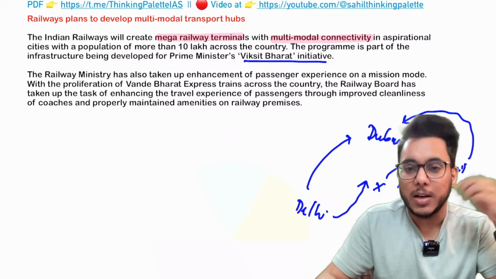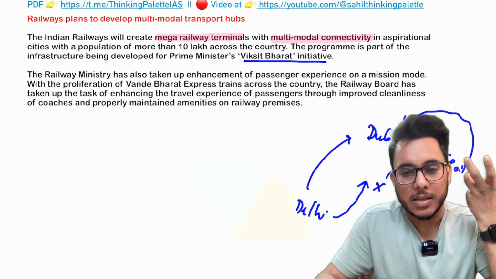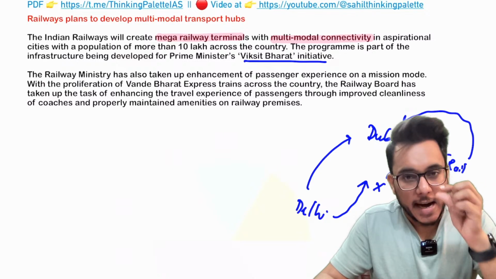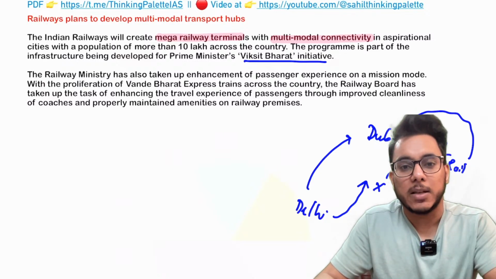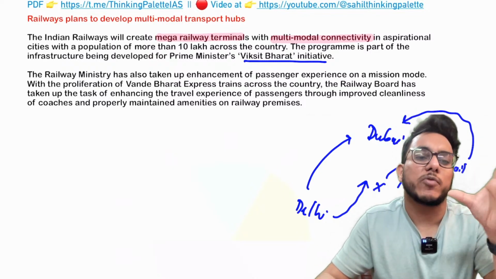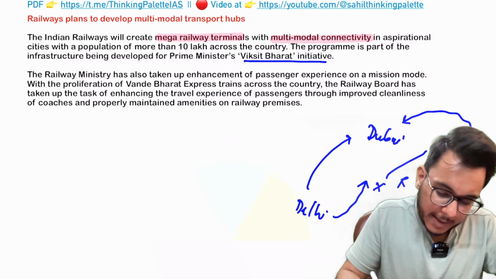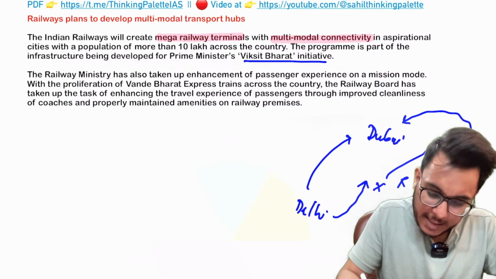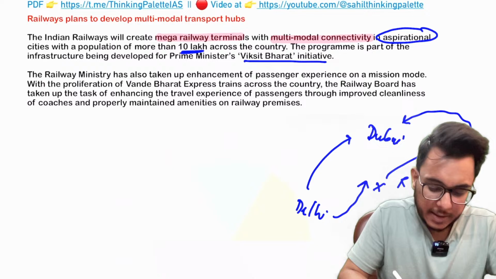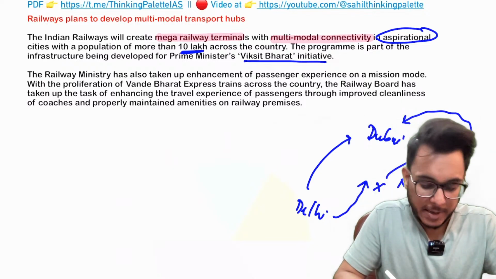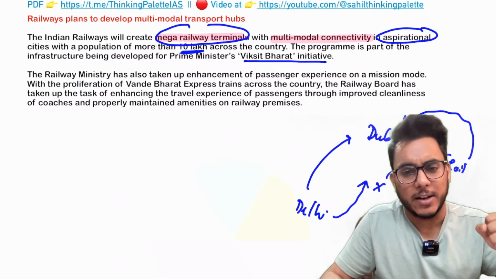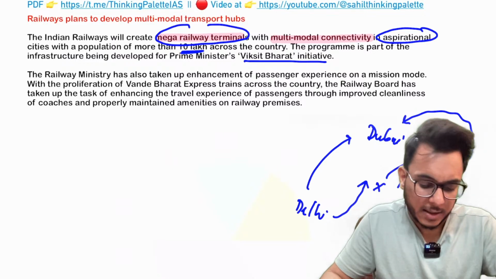Now, what are multimodal terminals? Multimodal terminals are the ones which have connectivity with other mediums of transportation. So a railway terminal will be connected with inland shipping, with roadways, and with other modes of transportation also. Such multimodal connectivity will be focused on, and in aspirational cities, the cities having a population of more than 10 lakh, these multimodal terminals will be developed. Huge mega railway terminals will also be developed as part of the Viksit Bharat initiative.